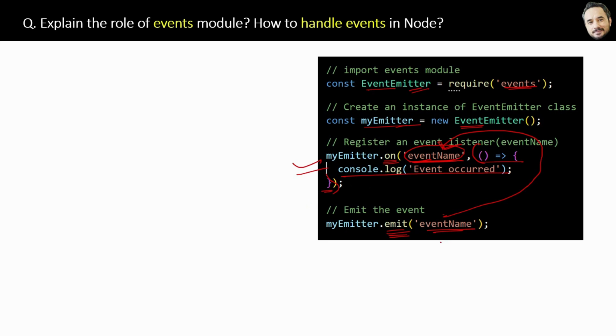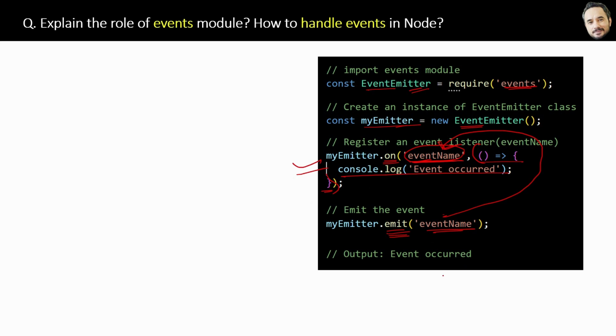That's it. Clear? Great. Finally, here you will find the output. Now remember, in a real application you will not emit events like this. You will get some request from the front end application, and then internally for your Node that request is an event only. Okay, and then your Node application will handle it and assign it to the get, post, put, which you will do in your code.